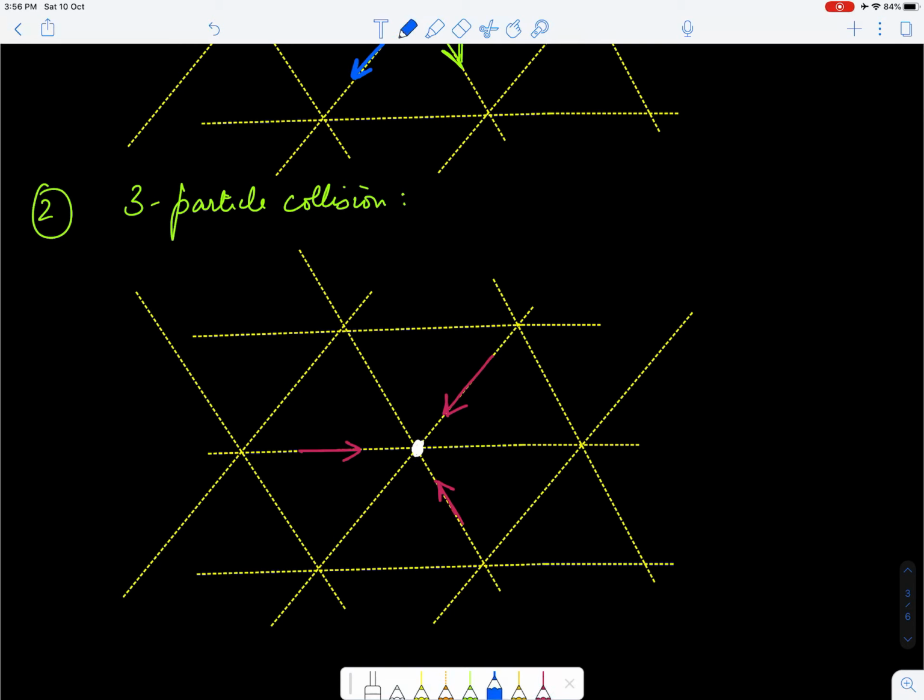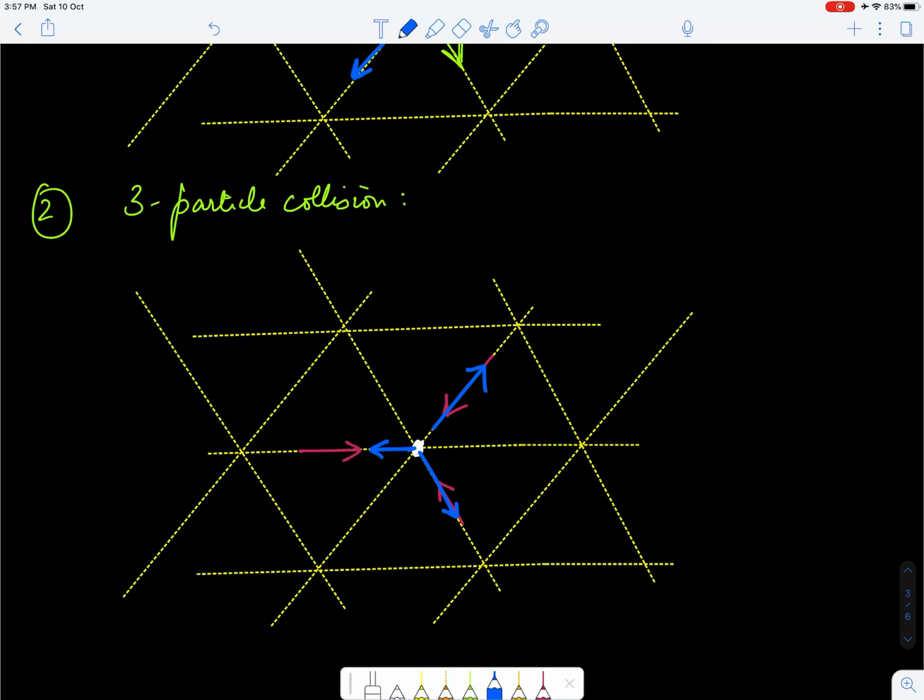Going back to the blue color, if you see carefully, 3 particles are coming, so we'll have 3 possibilities. Let me show you one possibility, and I think the other ones you can guess easily. One possibility could be that one particle goes along here, the other particle goes along here, the third particle goes along there. Pardon the length of my arrows, I'm trying to show them to be of equal length. You can now verify that the original momentum was 0 and the final momentum is also 0.